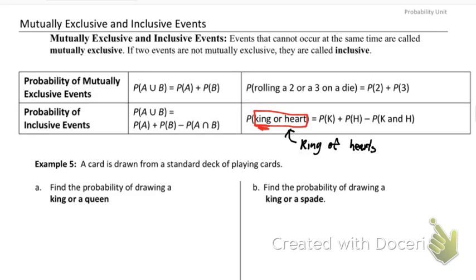It matches both situations. Now remember, when I talked about the 2 or 3, it can only be a 2 or a 3. They can never occur at the same time.